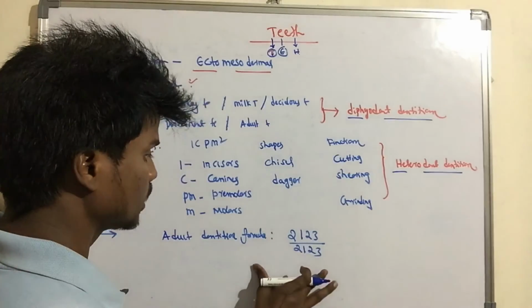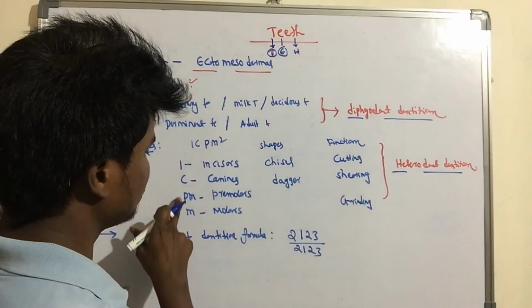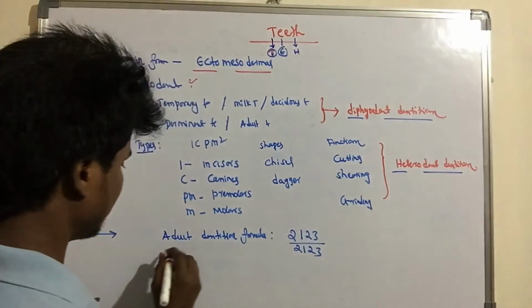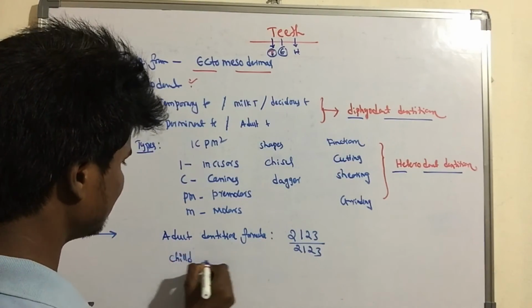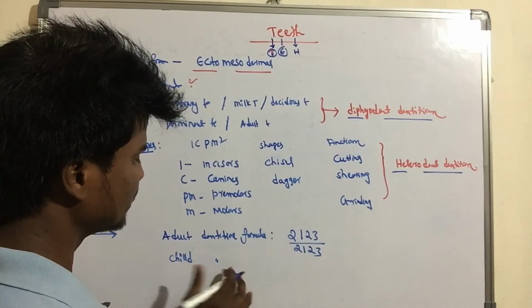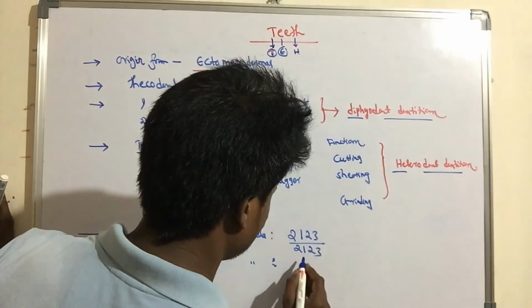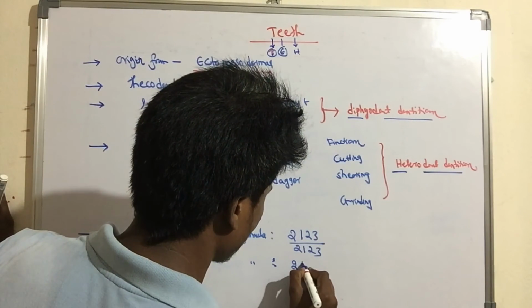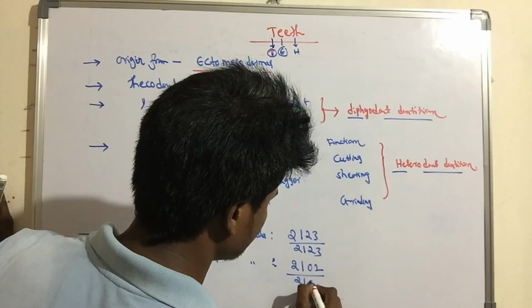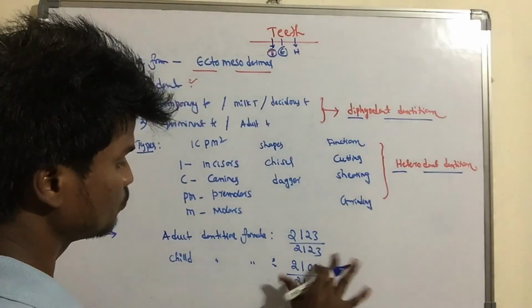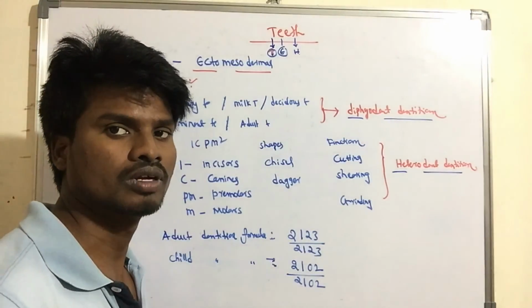These are the arrangements, for example I, C, PM, M. Next, the child dentition formula, or milk dentition formula, is 2 1 0 2 by 2 1 0 2. So this is the formula for child dentition.